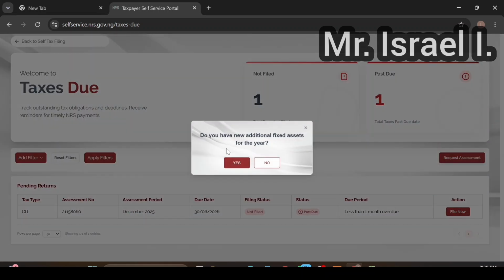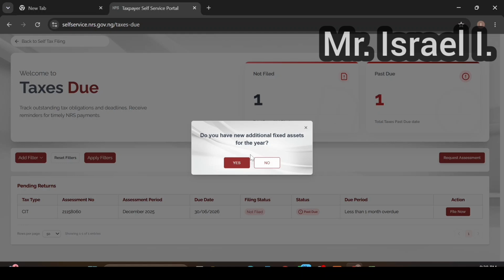File now. Do you have any new additional fixed assets? Remember, your audited account needs to be with you because that is what you use in filing. I have my audited account here. Everything is intact. Now, in my audited account, we don't have any additional fixed assets.